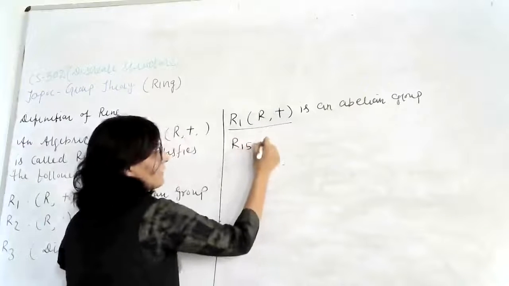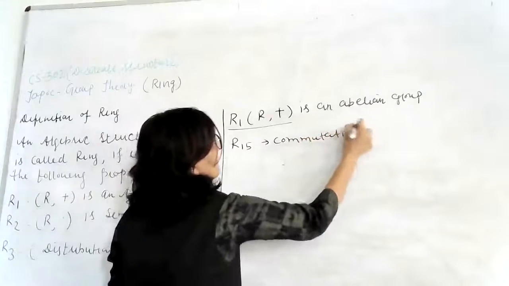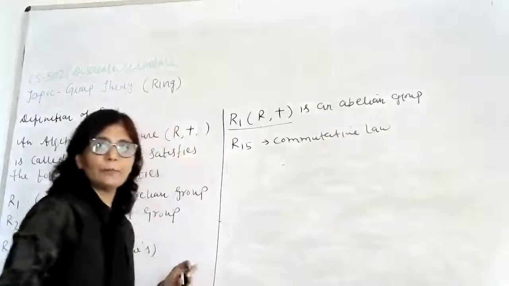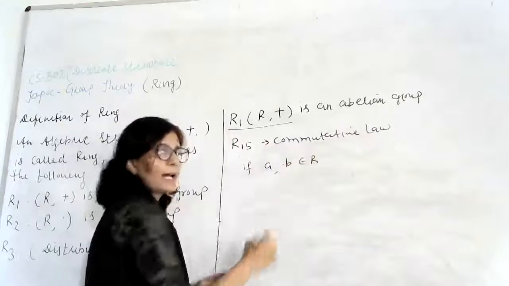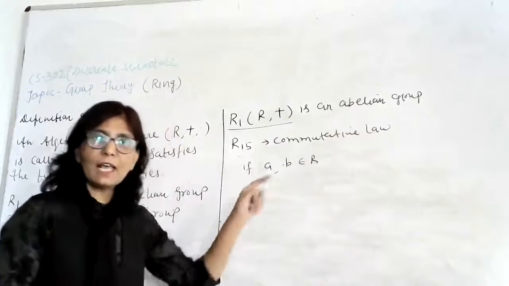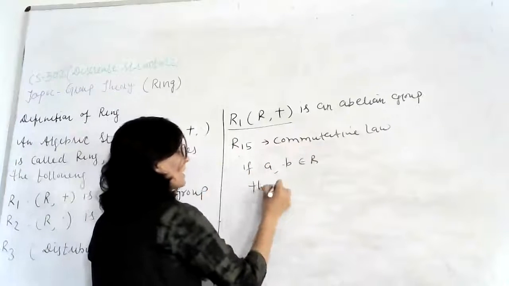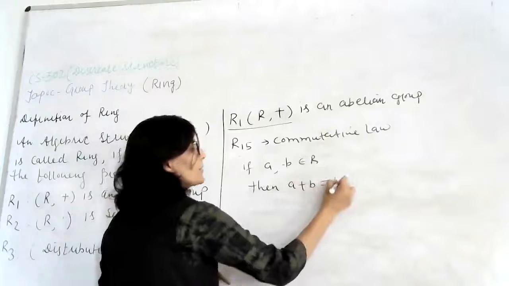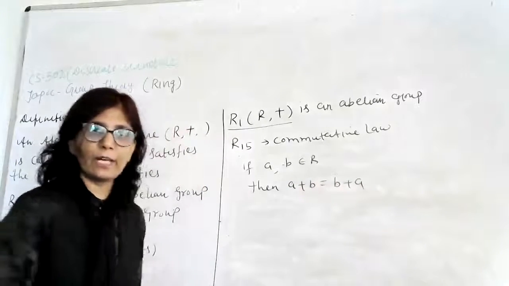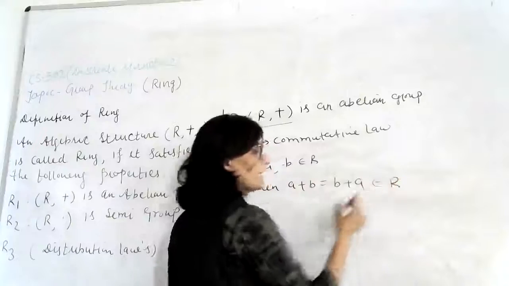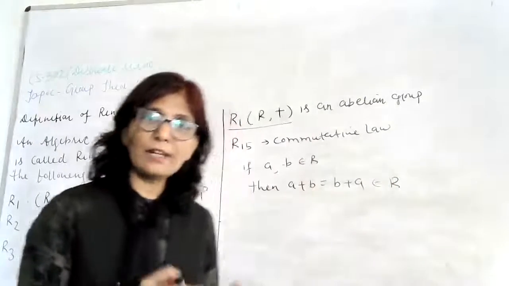So R15 is commutative law. In commutative law, if A and B are any two elements of R, some algebraic structure, then A plus B is equal to B plus A. A plus B and B plus A will be equal and it belongs to R, meaning the result will come in R only.